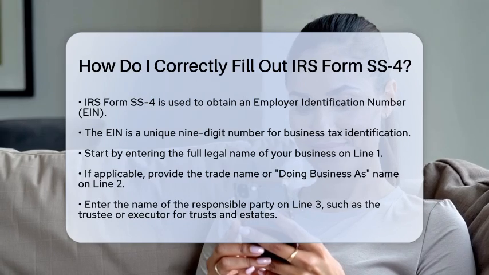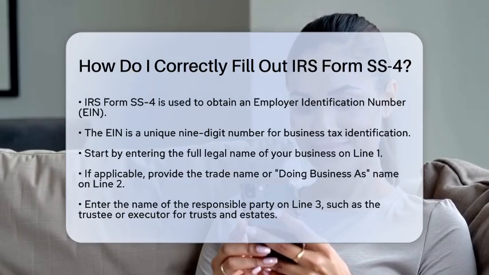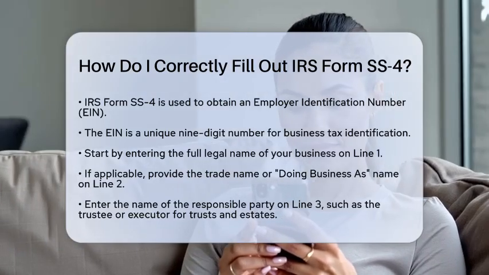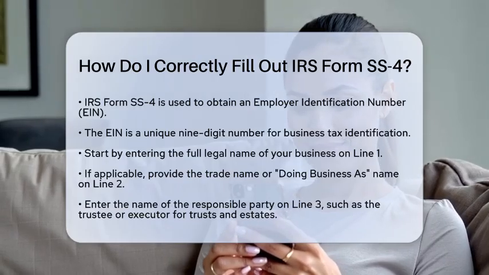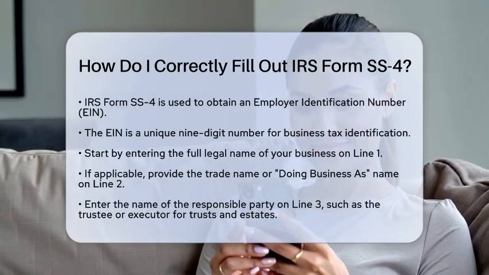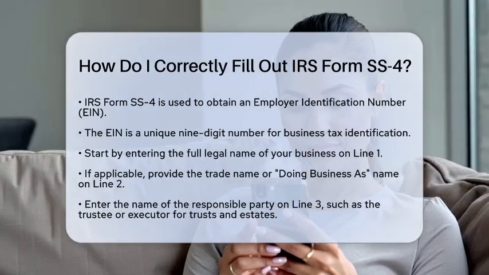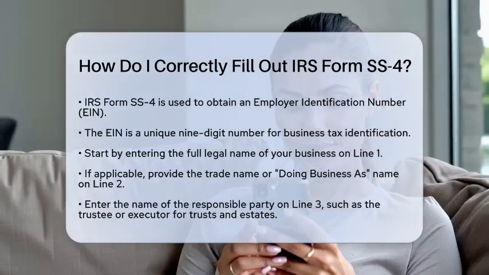First, you need to identify the applicant and the type of entity. On line 1, enter the full legal name of your business, trust, or estate. This name must match what is on your official documents. If your entity operates under a different name, fill in line 2 with that trade name or doing business as name. If there is no trade name, leave it blank.